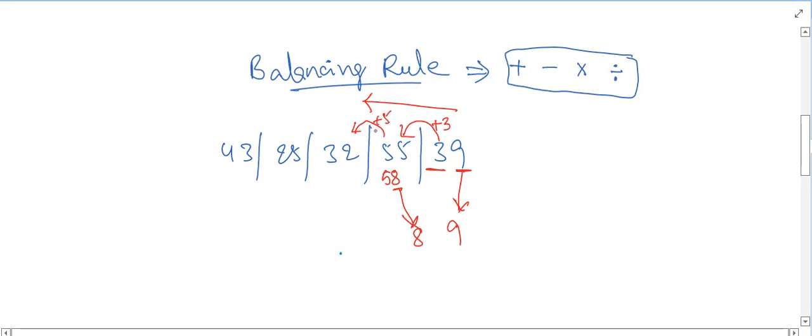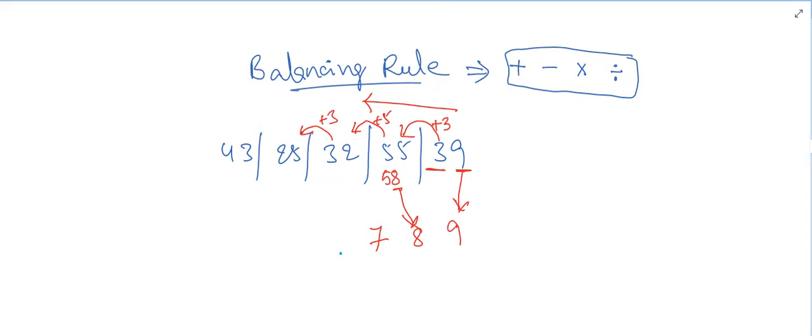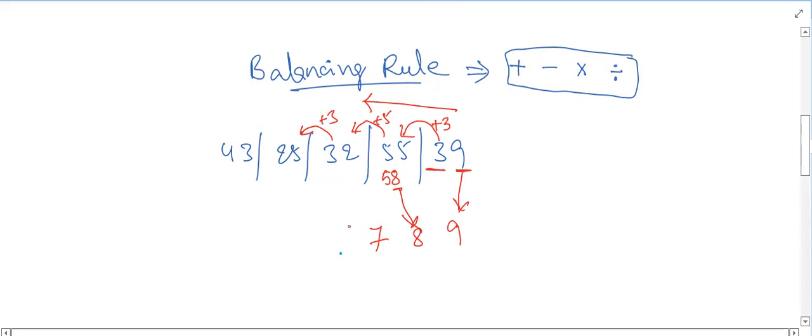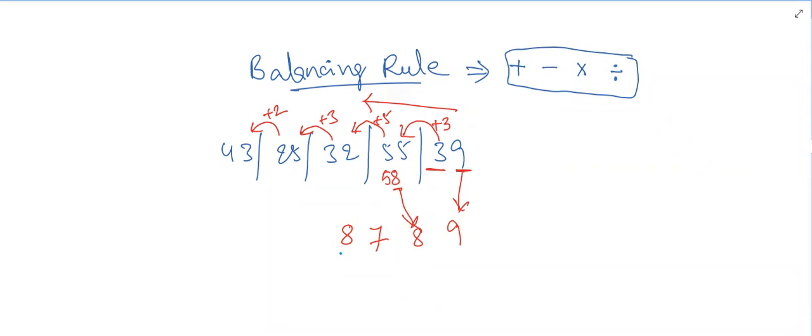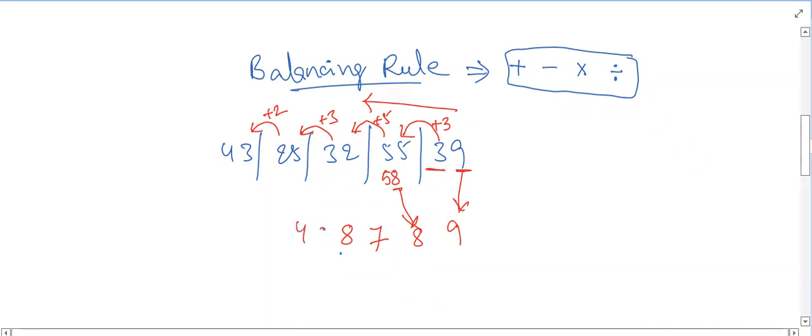So 32 plus 5 is 37. In that 37, drop 7. Carry 3. And then 25 plus 3 is 28. Drop 8. Carry forward 2. 43 plus 2 is 45. Because it is the last number, we have to bring it as it is. 45. So this is the balancing result of the given numbers. I'm telling balancing result. And this is not addition, this is not subtraction, this is not multiplication, and this is not division also. Okay, it is just an application.